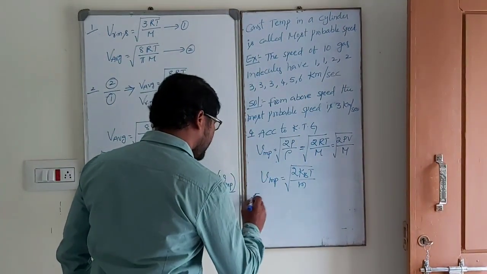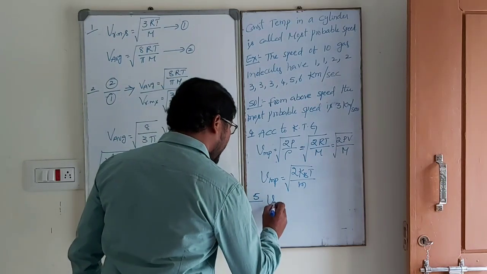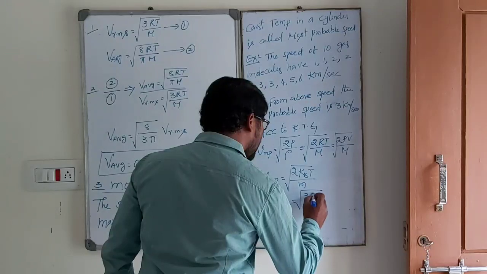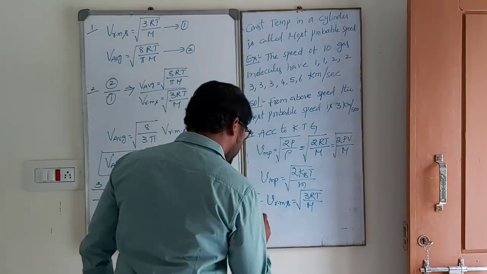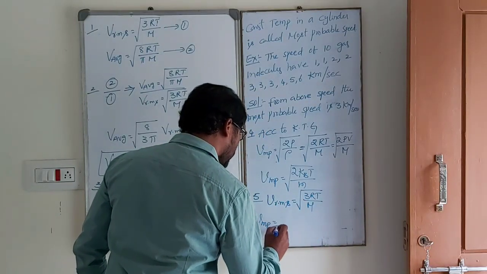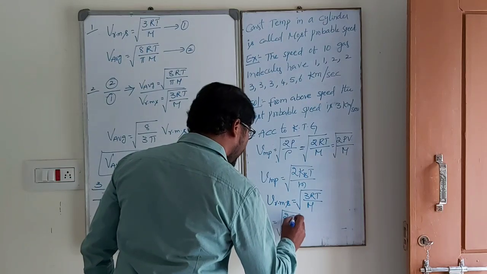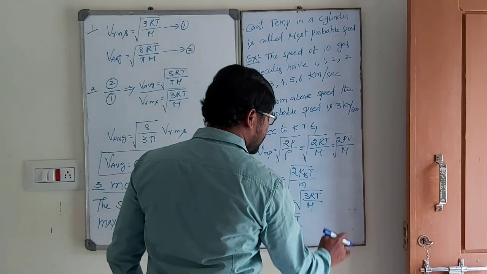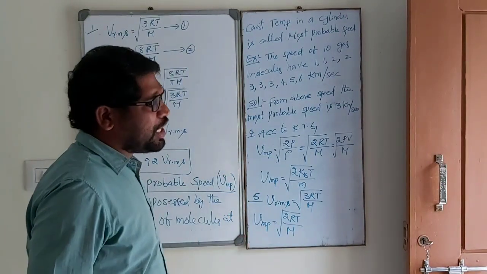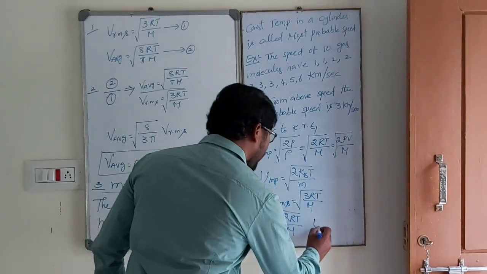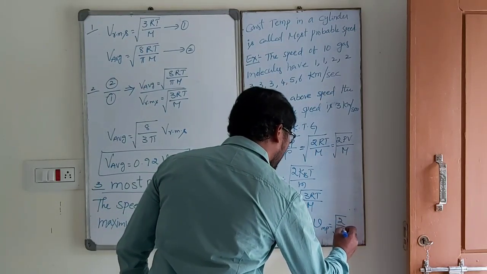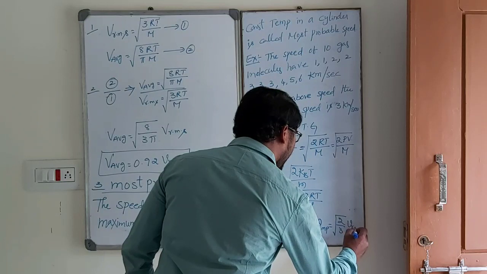Next, the fifth one: what is the relation? Vrms is equal to root over 3RT by m. Vmp is equal to root over 2RT by m. The relation between RMS speed and most probable speed: V most probable speed is equal to root over 2 by 3 Vrms.